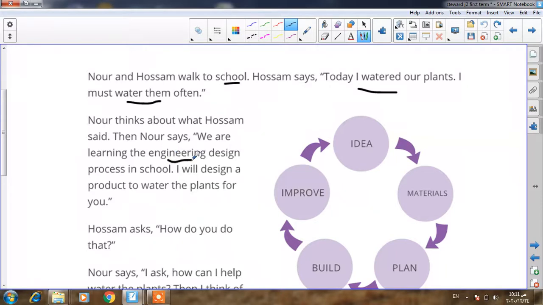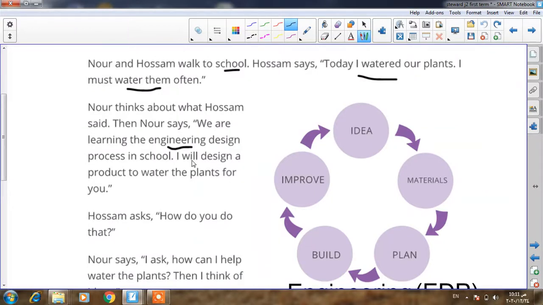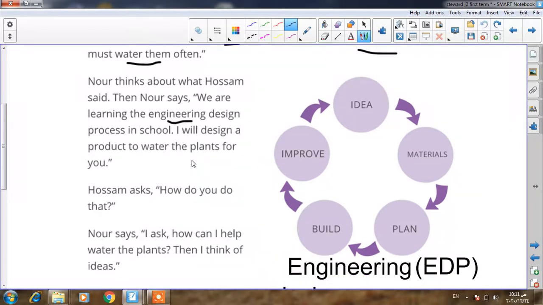You remember this design, Junior 2? Yes, we remember it. Excellent. This is called engineering design process, EDP. Engineering design process. Yes, we are learning the engineering design process in school. I will design a product to water the plants for you.